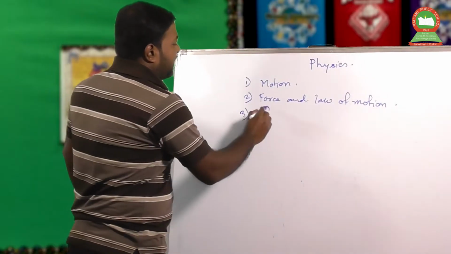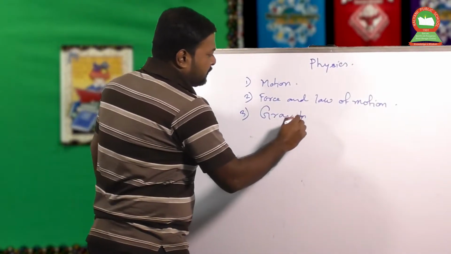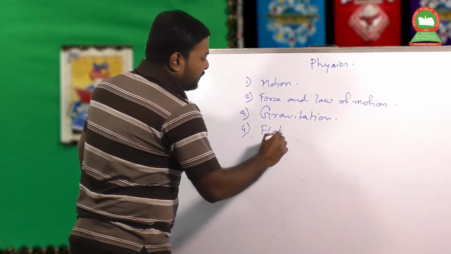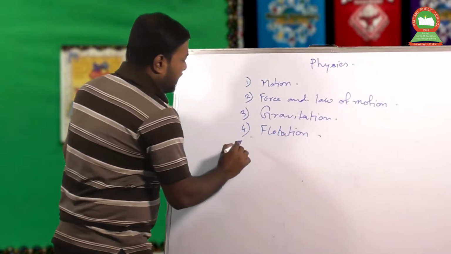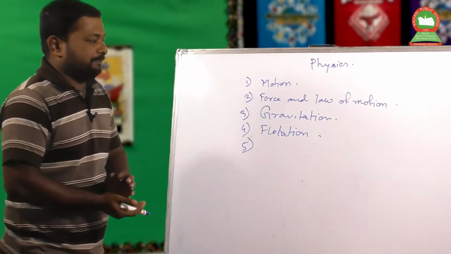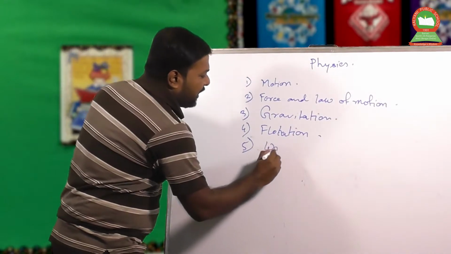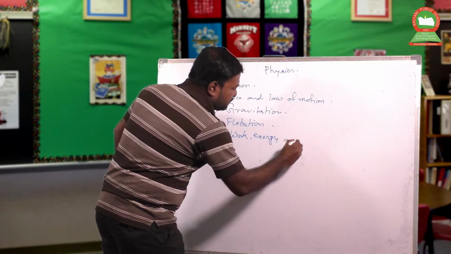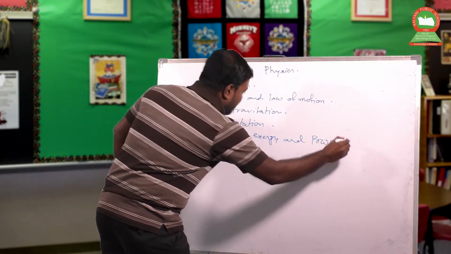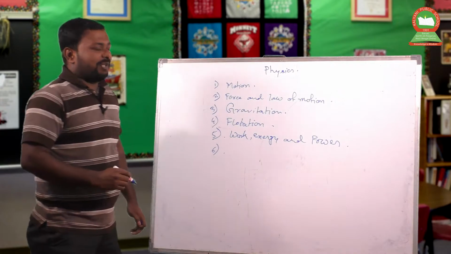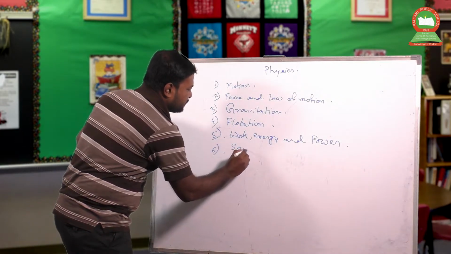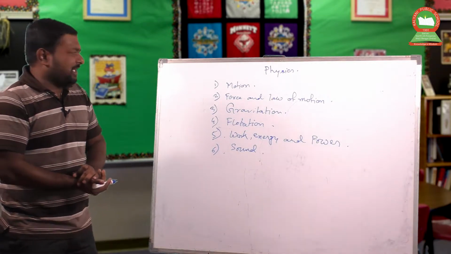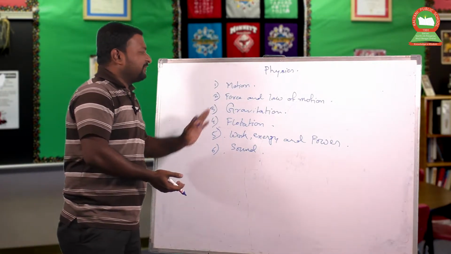Now, third part, gravitation. And the fourth one, flotation. And the fifth part goes for work, energy and power. And the sixth and the last one is sound. So there are 6 different chapters. We discuss those 6 different chapters.